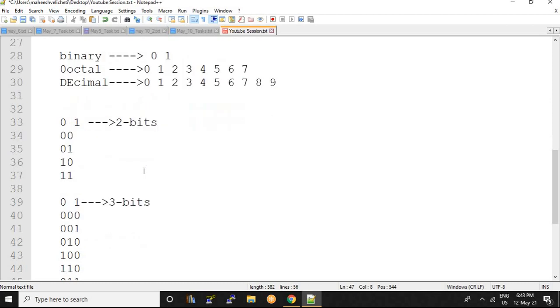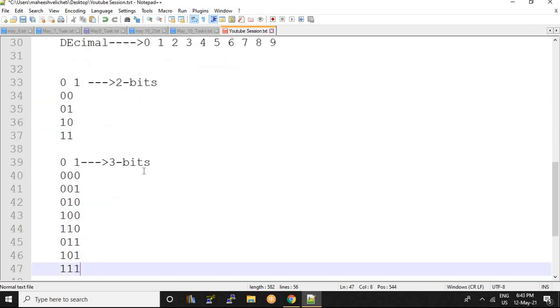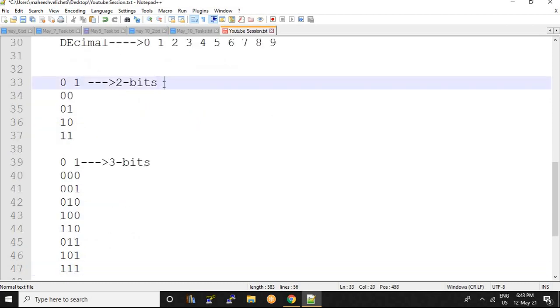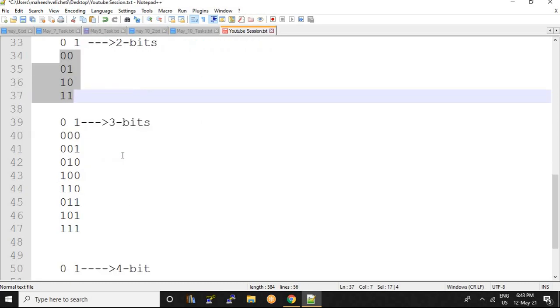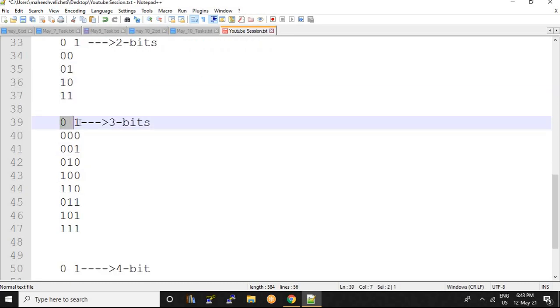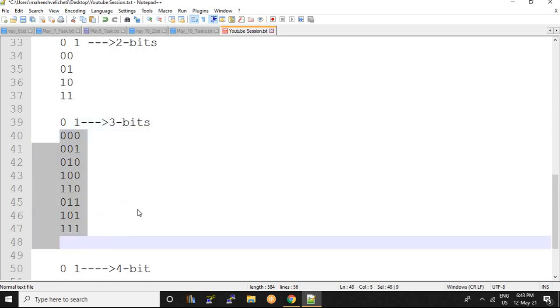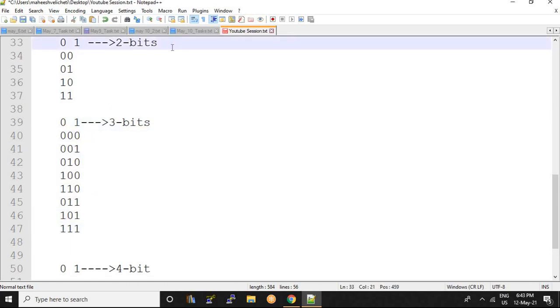So I have a formula. By using 0 and 1, there is a possibility of creating 2 to the power of 2, so 4 numbers are created, right? In the same way, by using the 0 and 1 combination, if we form 3 bits, 8 numbers are generated. So I have a formula here,